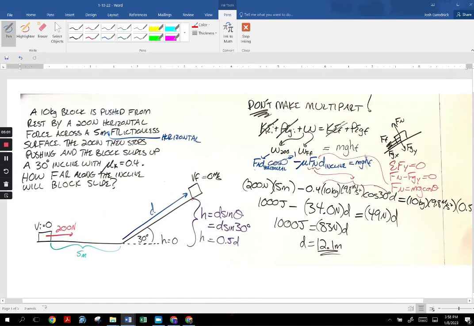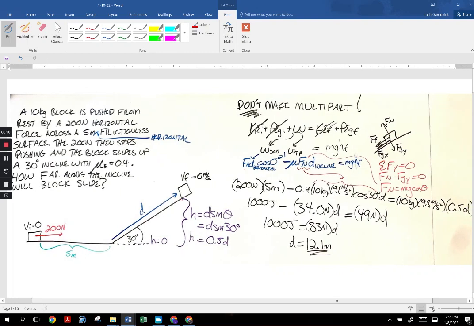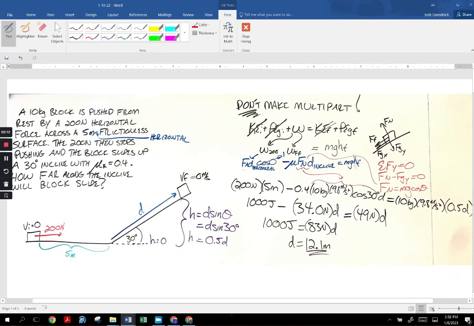Now this problem would have been what we did in class today. And the purpose of this problem is to show you that there are no more two-part problems at the moment. You don't break problems up into multiple parts. And also we can have a problem with multiple works.